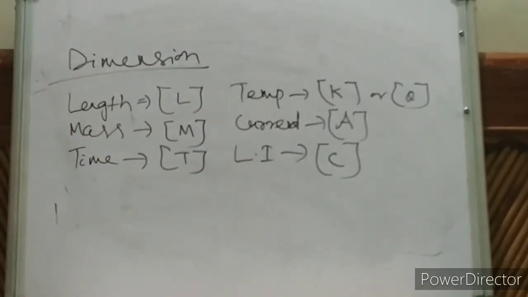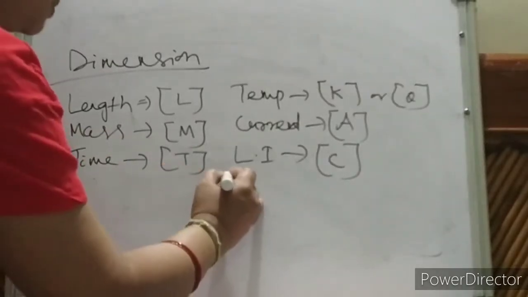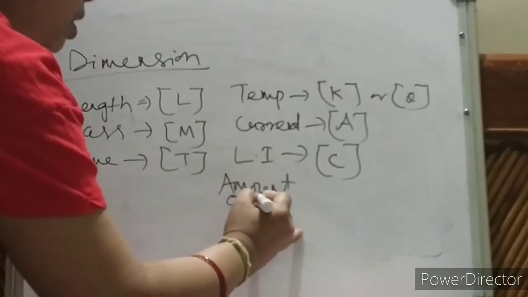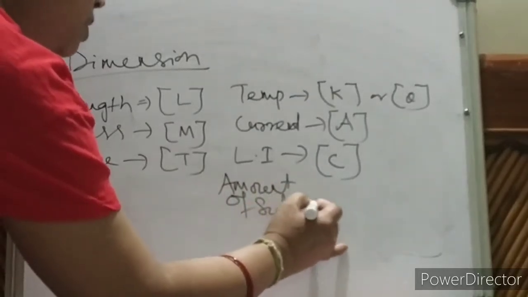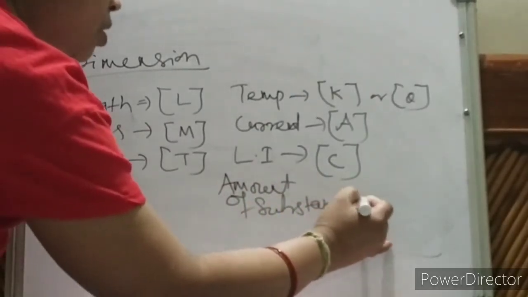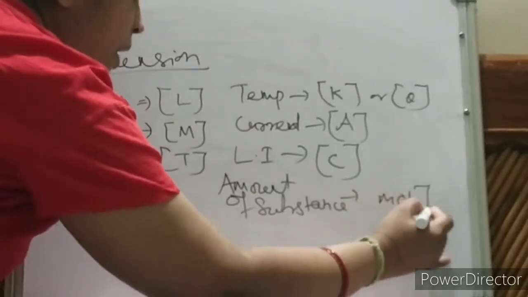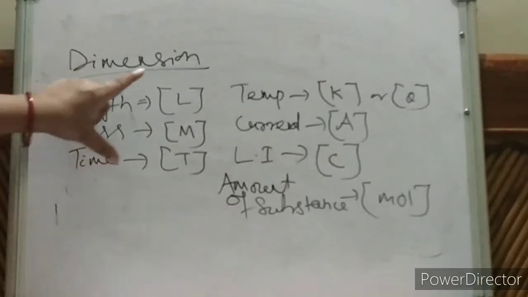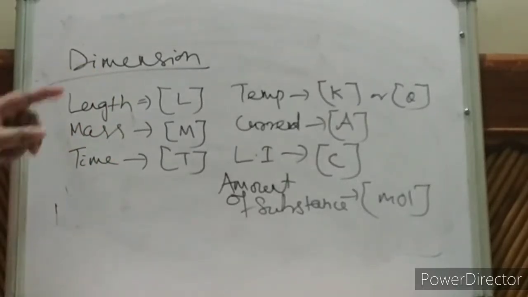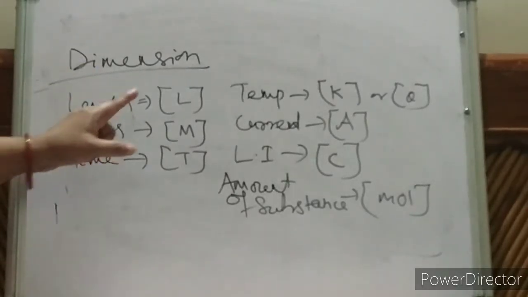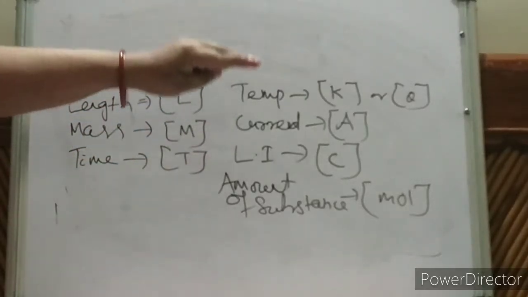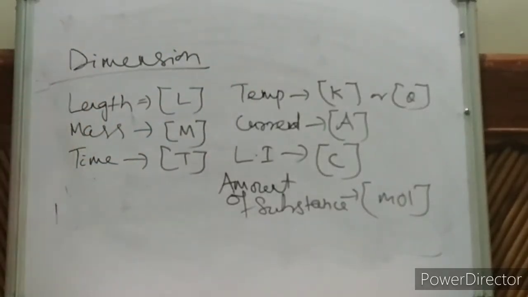I have not seen. Then amount of substance. How will you write? Mole, like this. So these are all your fundamental quantities.